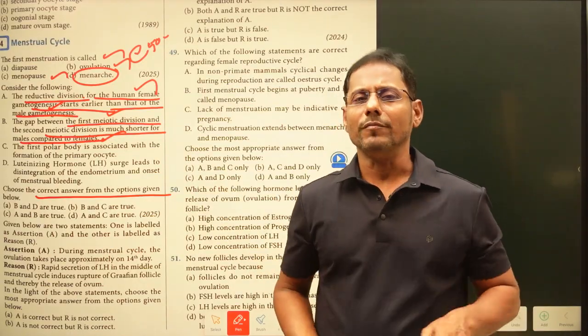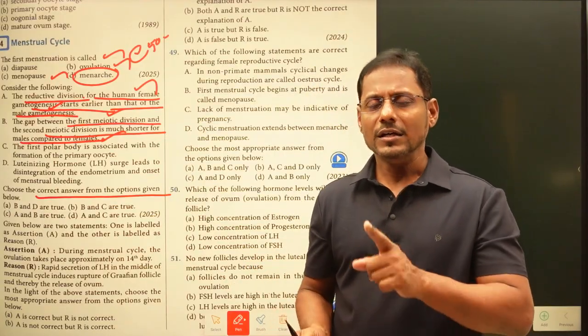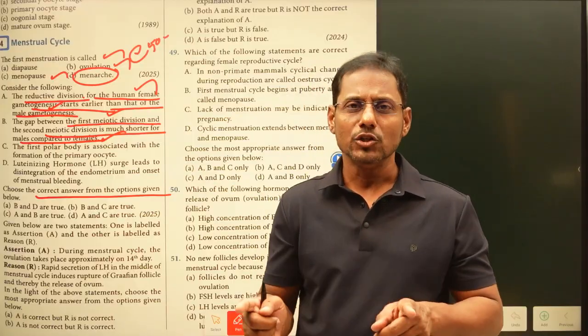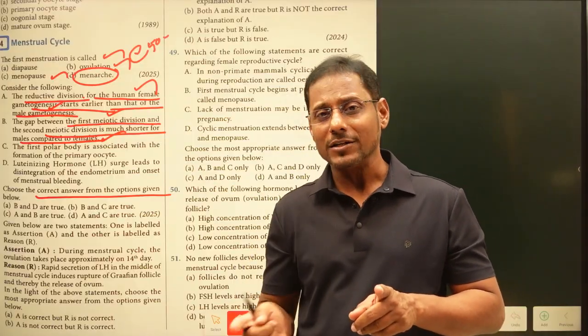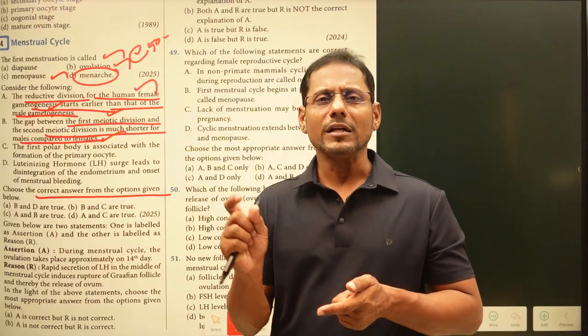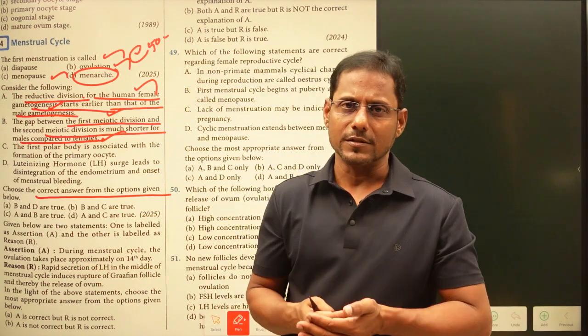Immediately, without any time, the second meiotic division also takes place, and this secondary spermatocyte divides into spermatid. That is the result of the second meiosis, which takes place immediately in males, right?